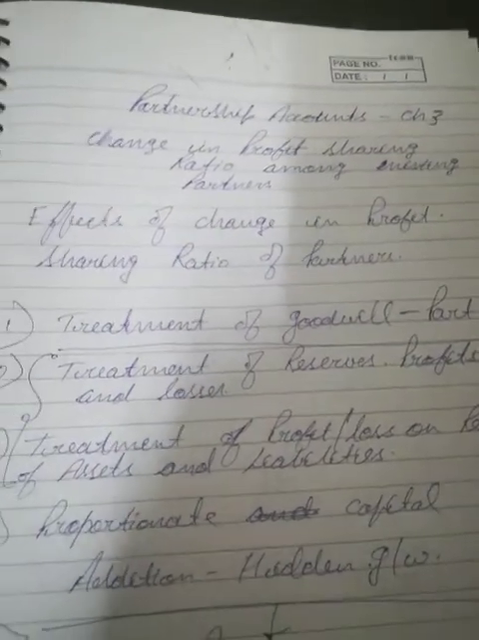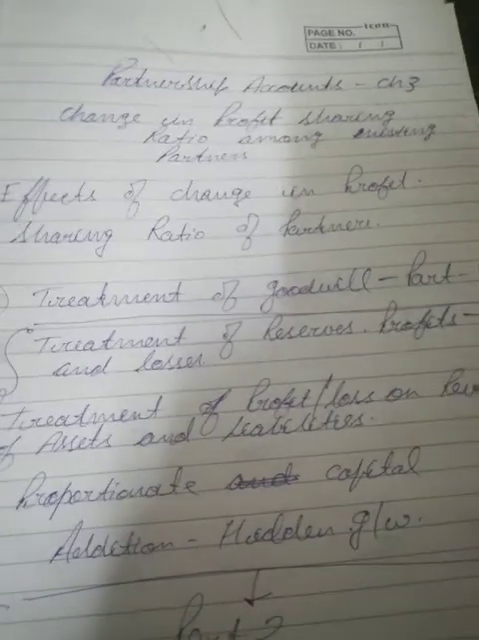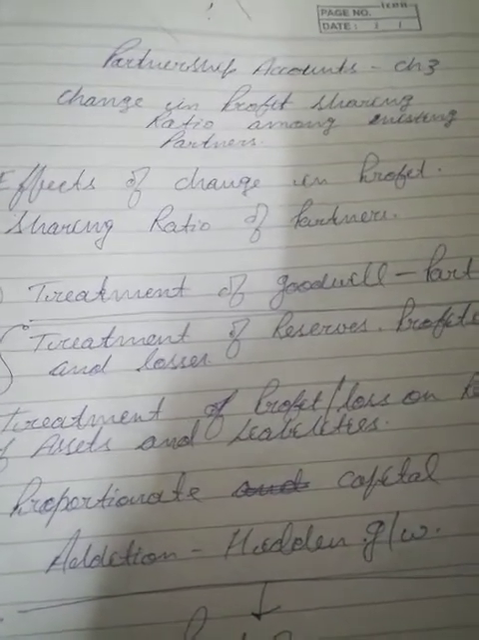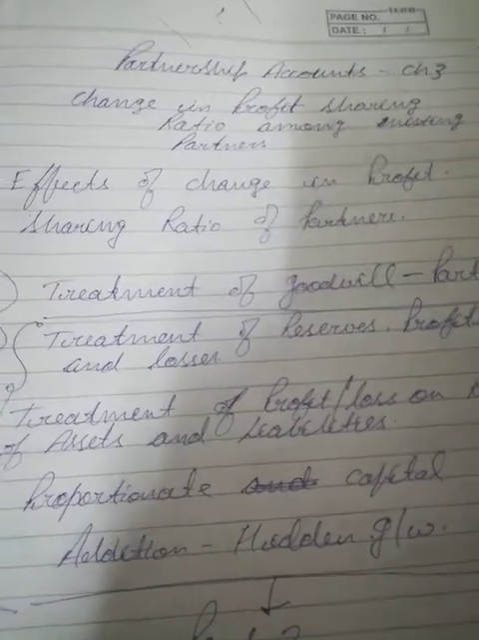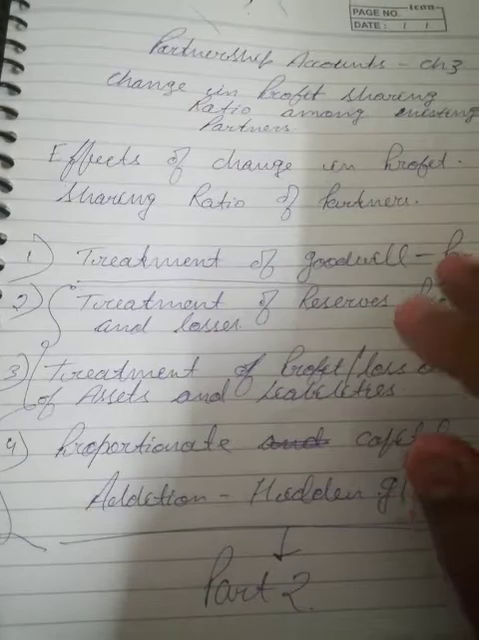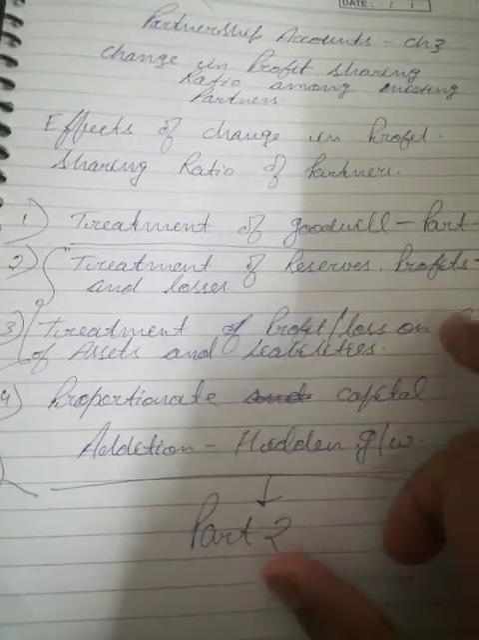When we are talking about partnership accounts, as per the NCERT, it is chapter number 3, and the name of the chapter is Admission. But if we are discussing DK Goel, then this particular chapter has been divided into two parts, that is part 1 and part 2.